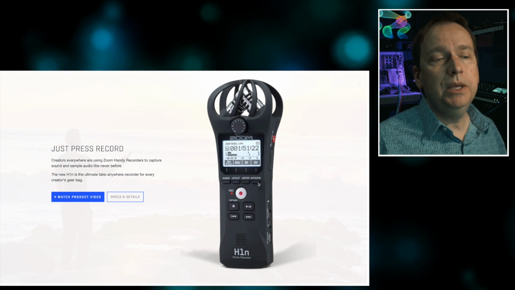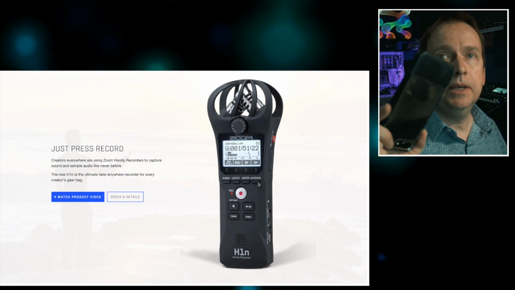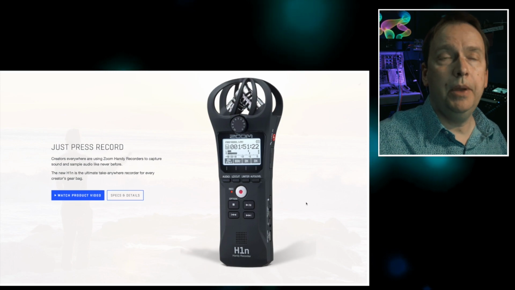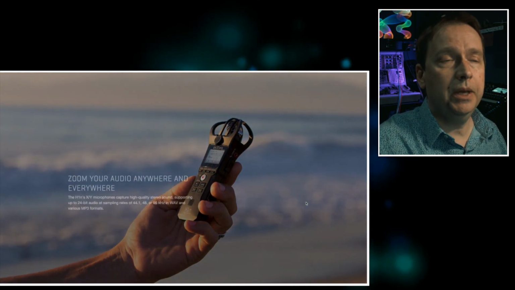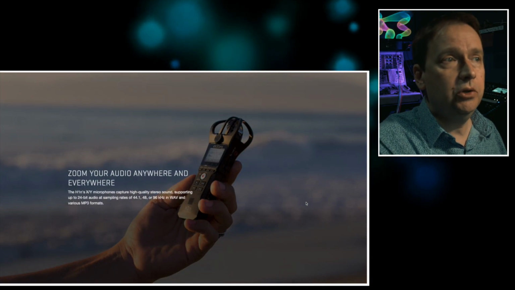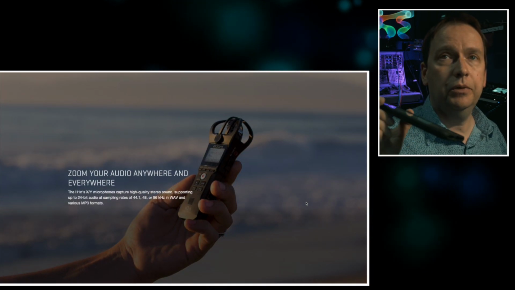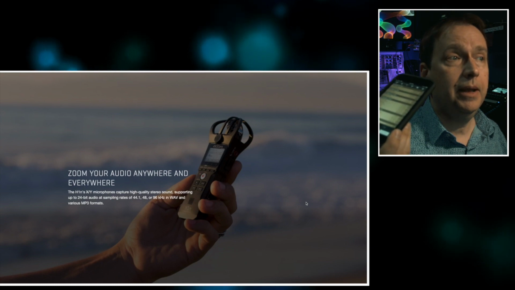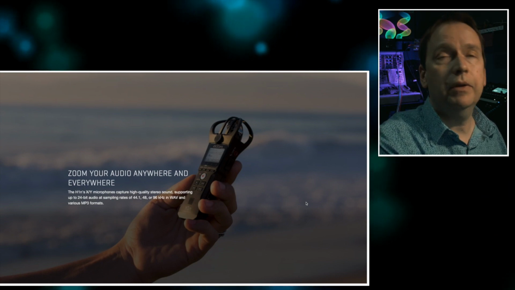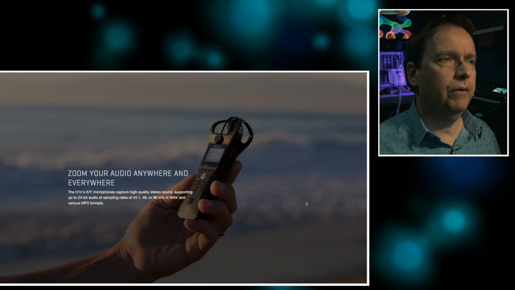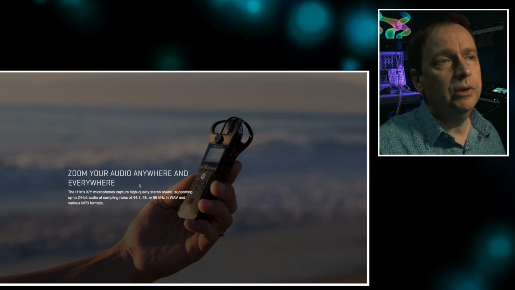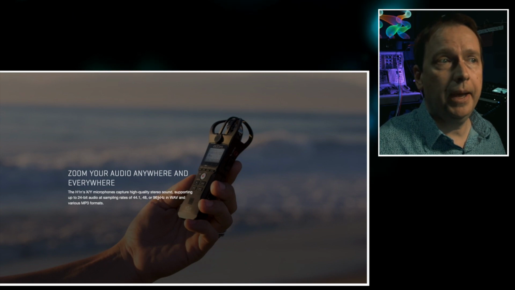So it's one of the reasons I like these over the cell phone option. It's really more automated and it has better features, and in all honesty it has better quality audio, just because there's so much that we're trying to do in one space of a smartphone device like a cell phone, like my iPhone, that sometimes you can't do everything well, so you just kind of do a lot of things okay or fairly good, if that makes sense. You can see there's different opportunities to record in different formats.